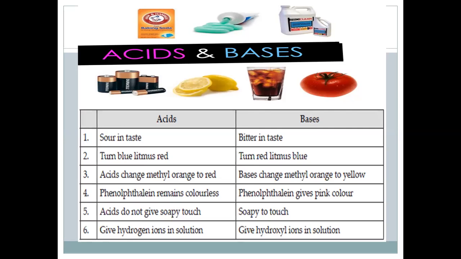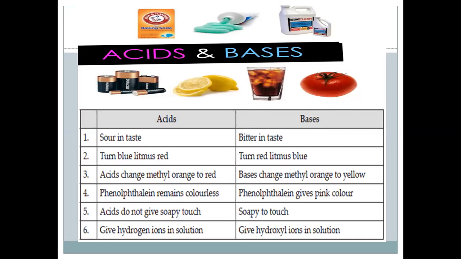Similarly, there is another indicator, that is methyl orange. Acids change its color to red, while bases change its color to yellow. Another indicator is used in titration, whenever we want to detect the unknown molarity of a base or an acid: phenolphthalein, which remains colorless in acidic medium, while it gives a pink color in bases.